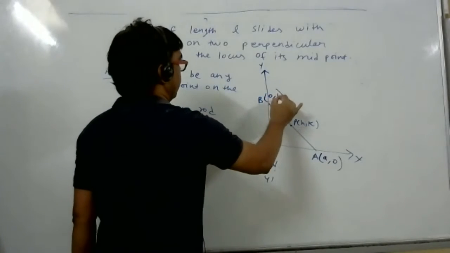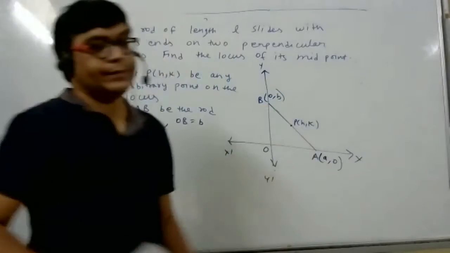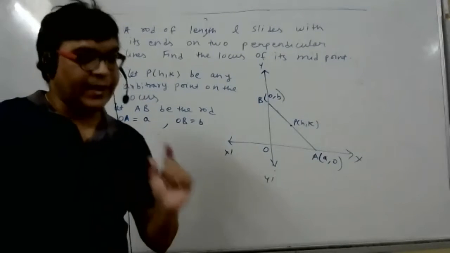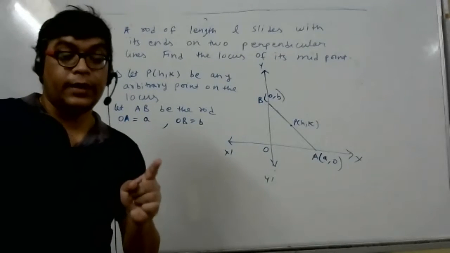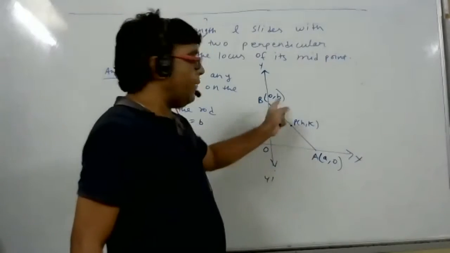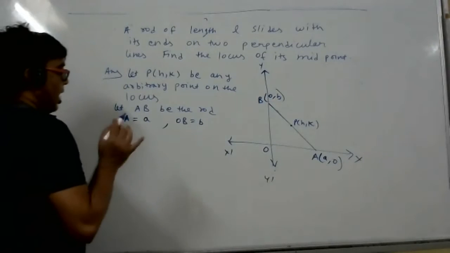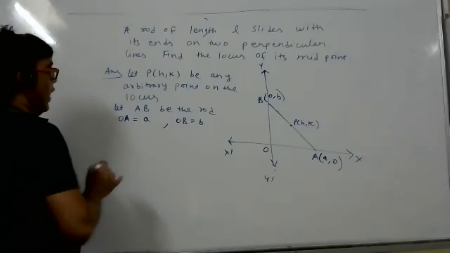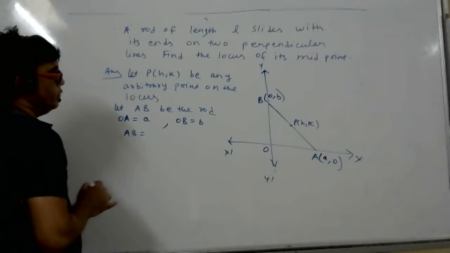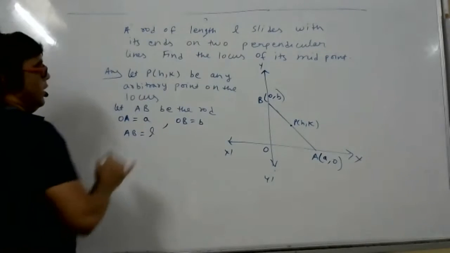Now, student, what do this small a and small b represent? Distance from the origin. Correct. But I told you, if there is some parameter, eliminate the parameter. This is the only parameter which we have written. This we have to eliminate now. How I will eliminate, I'll tell you. And the length of AB, how much, student? Under root of a square plus b square. They gave the rod of length L.